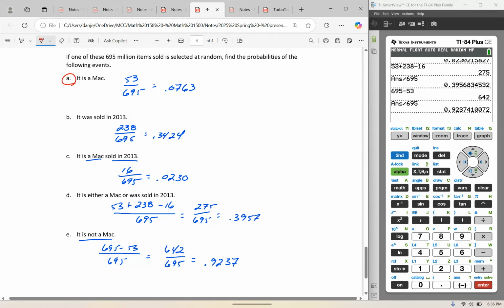And if you'll notice, question A, what's the probability that it is a Mac? E, what's the probability that it is not a Mac? Those two, 0.0763 and 0.9237, should add up to 1, because there's no option, either is or is not a Mac.